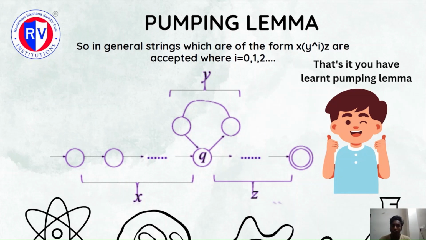So if at least one of these conditions is violated, then we can say that the language is not a regular language. But if all three conditions are satisfied, we can't say that the language is a regular language. Because pumping lemma is basically used to prove that a language is not a regular language, but not to prove that a language is a regular language.